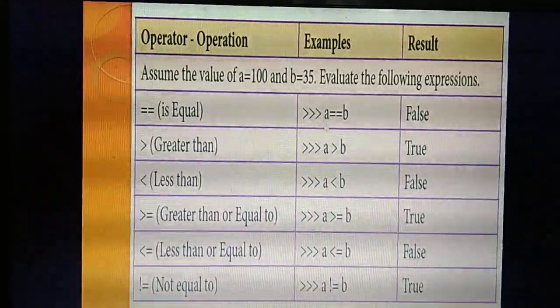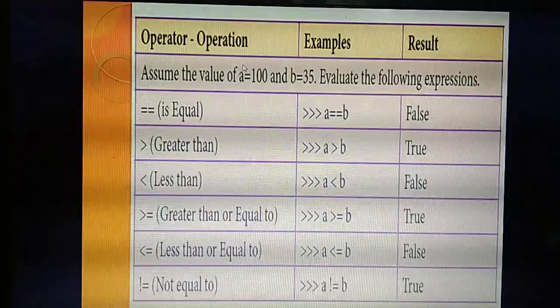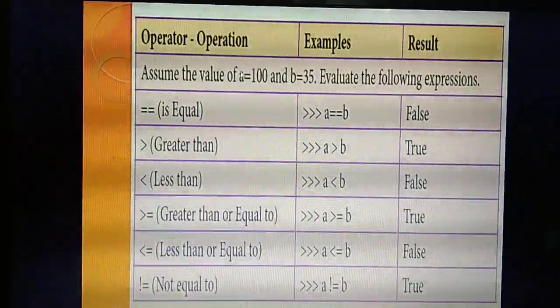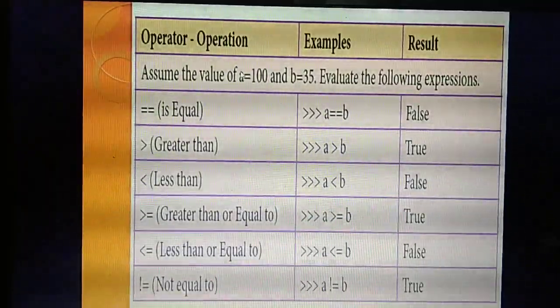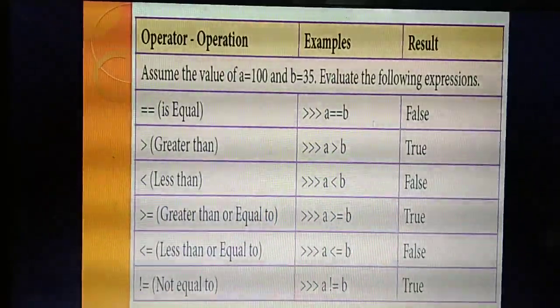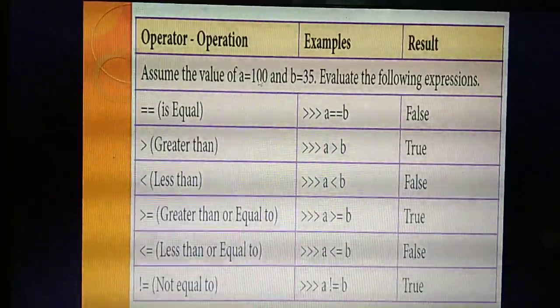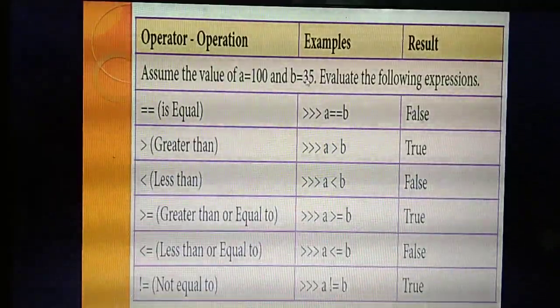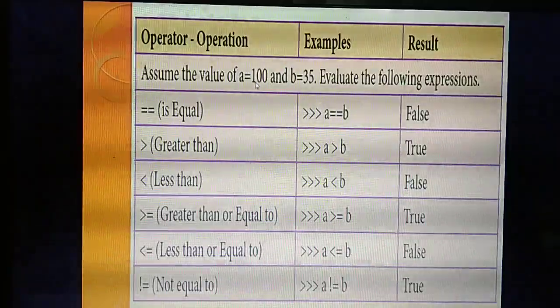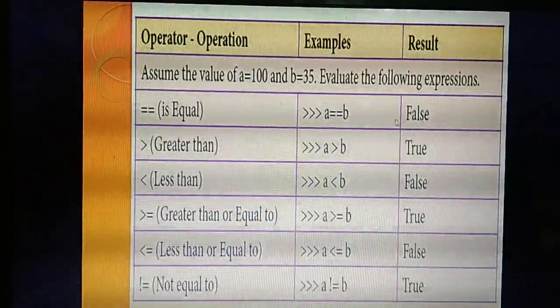So what's the first condition? Is equal. Is equal means both the values need to be equal. That's the meaning. So listen, A double equal to B. Whether the two values remain the same? No. Value of A is 100, B is 35. Not the same, so the condition is false. The answer is false.